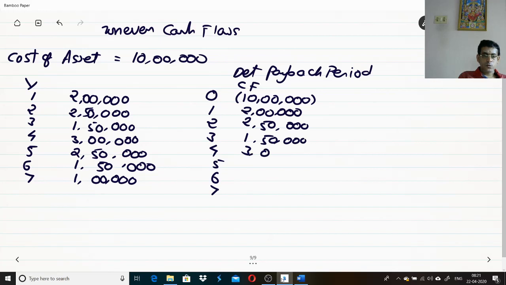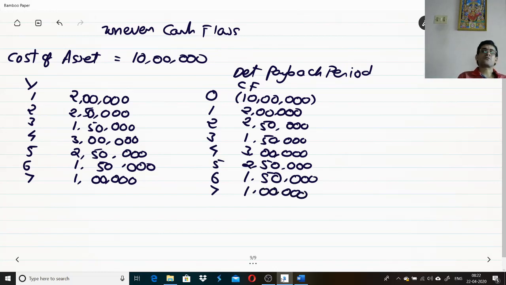Year 4, 3 lakhs. Year 5, 2 lakhs 50,000. Year 6, 1 lakh 50,000. Year 7, 1 lakh. That's the cash inflows we have taken.